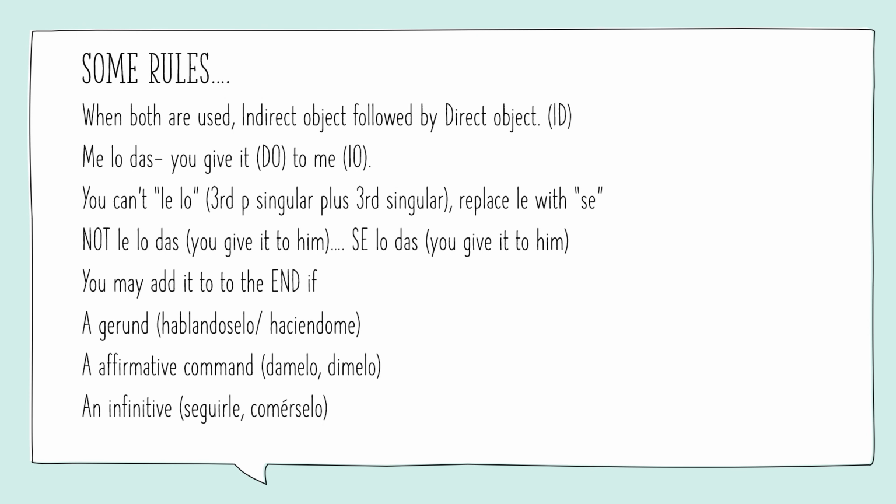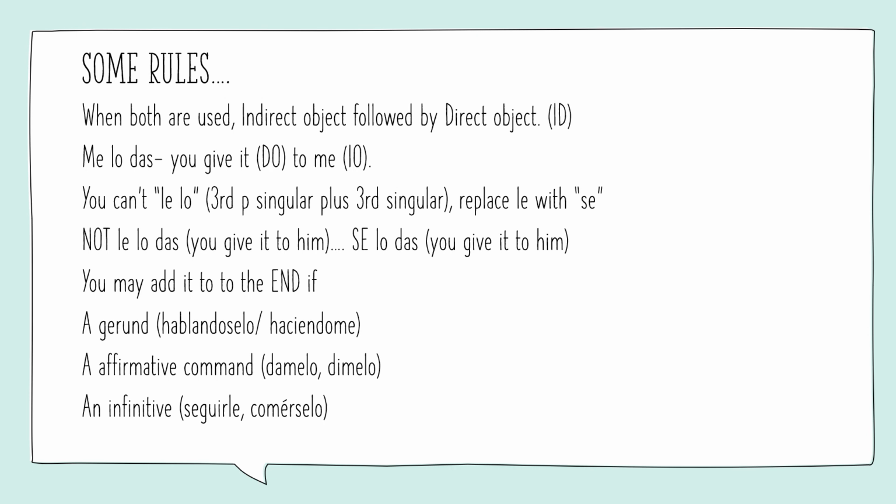You may add the indirect and the direct objects to the end if it's a gerund, or in English, it's the ing. In Spanish we see this with ando. We have estoy hablando, I am talking. Estás escuchando, you are listening. That ando is kind of like the ing in Spanish. So we can add it to the end of those. We have hablándoselo, haciéndome. Some examples there.